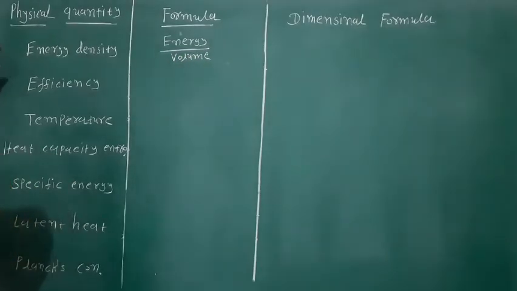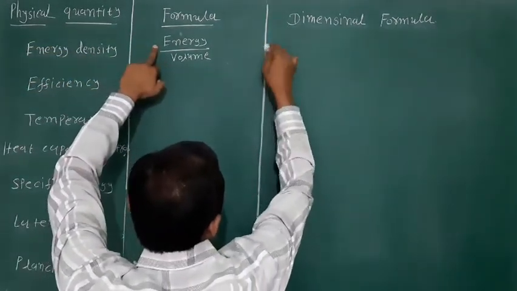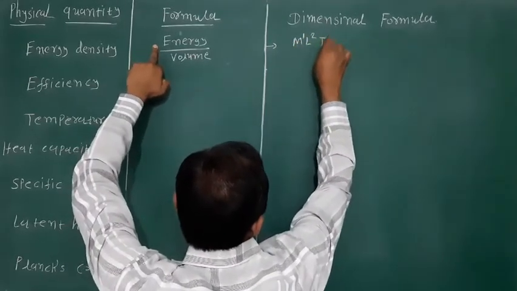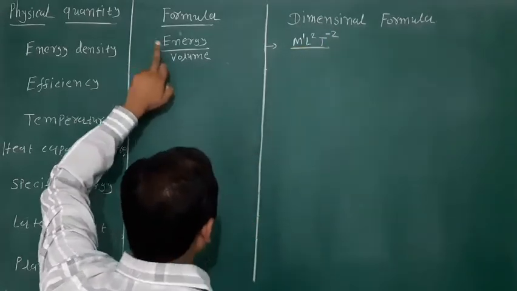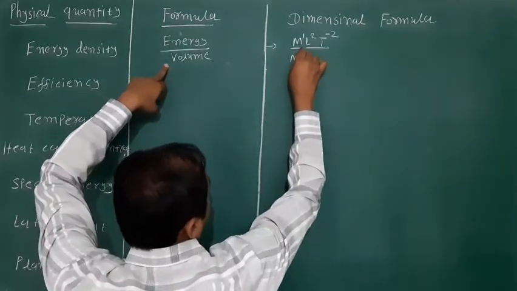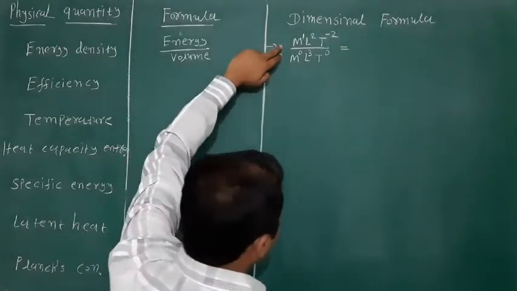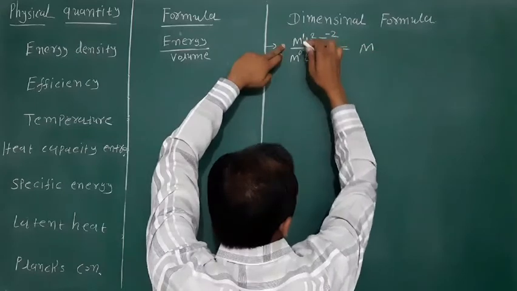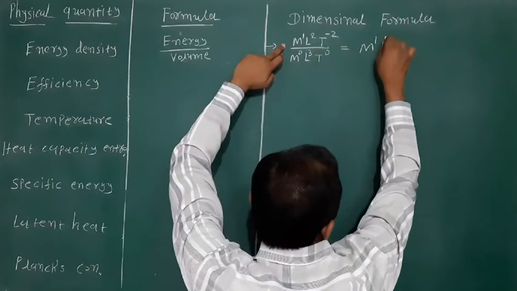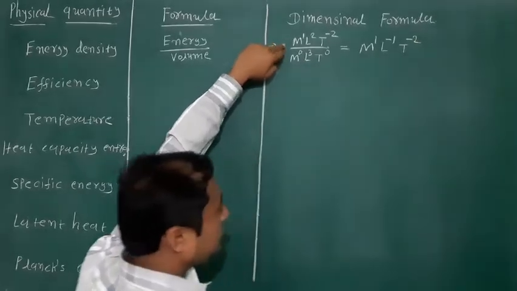So first of all, what is the dimension formula for energy? Friends, in the last video we learned the dimension formula for energy is M1 L2 T raised to minus 2. And volume's dimension formula is M0 L3 T raised to 0. Now we solve this. M raised to 1 minus 0 means 1. L raised to 2 minus 3 means minus 1. And T raised to minus 2. Okay?